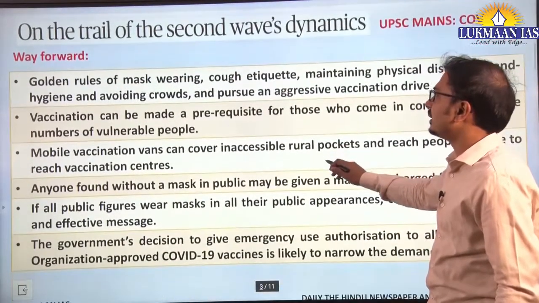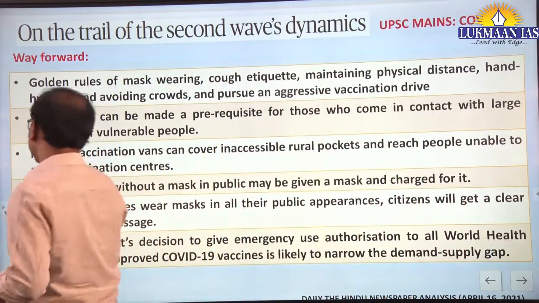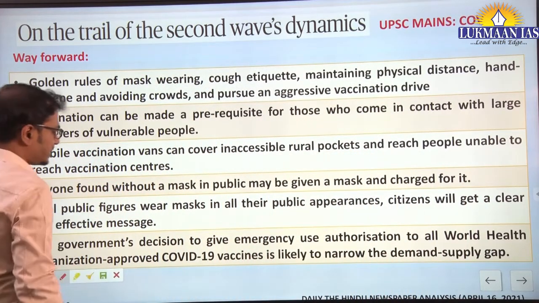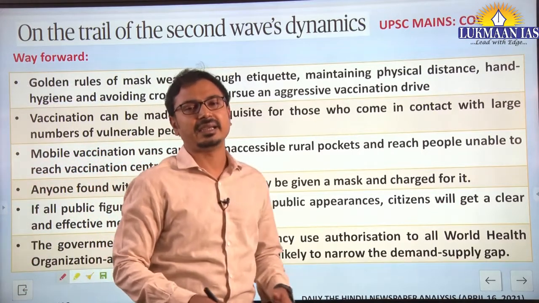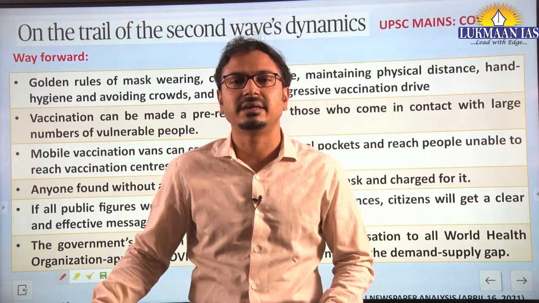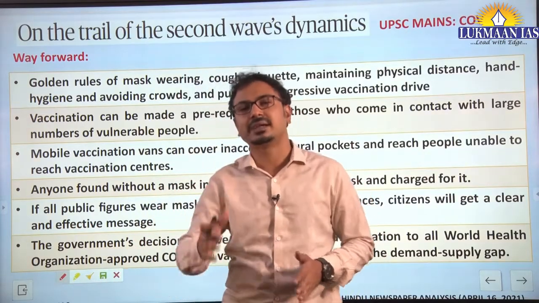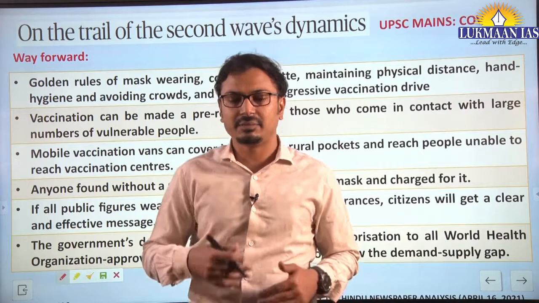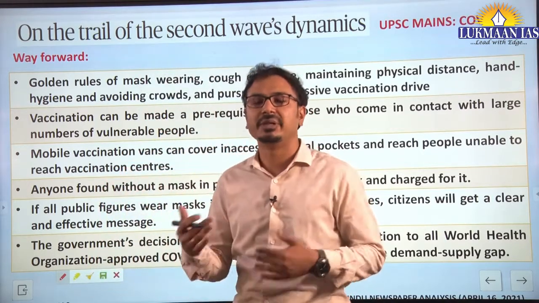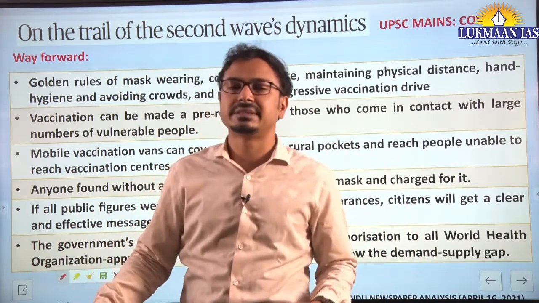First, on the trail of the second wave's dynamics. Surely, the first part of the article has given many facts supporting the analysis that we are reaching the peak of the second wave at present. It is almost 55 to 60 days that we are into the second wave, and if the peak is achieved in the coming week, a similar number of days will be there further to reach the endemic stage of this second wave.